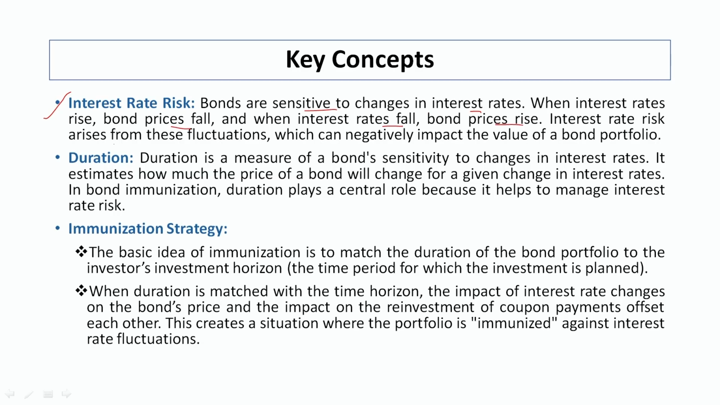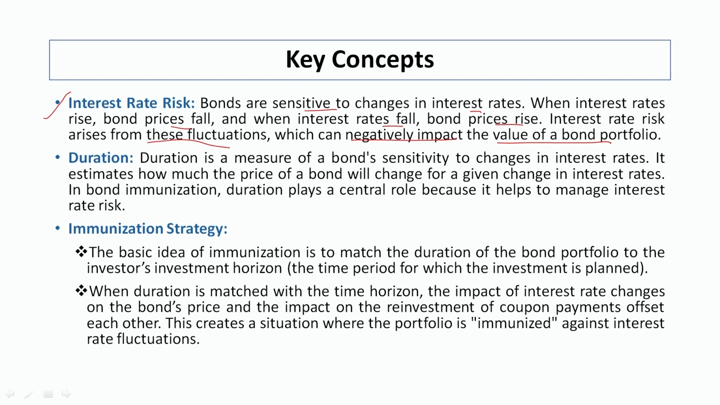So, interest rate risk arises from these fluctuations, which negatively impact the value of the bond portfolio. Whoever is holding a bond portfolio, whether it is a fund manager managing an insurance company's funds, or a pension fund, or a bondholder, they also face this type of risk. Suppose interest rate decreases, bond prices increase, and if interest rate increases, bond prices decrease. So, there is an inverse relationship between these two.